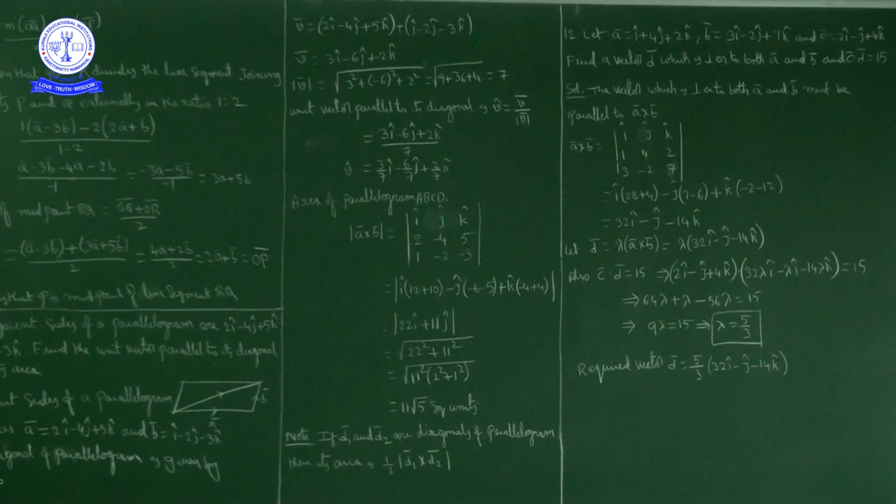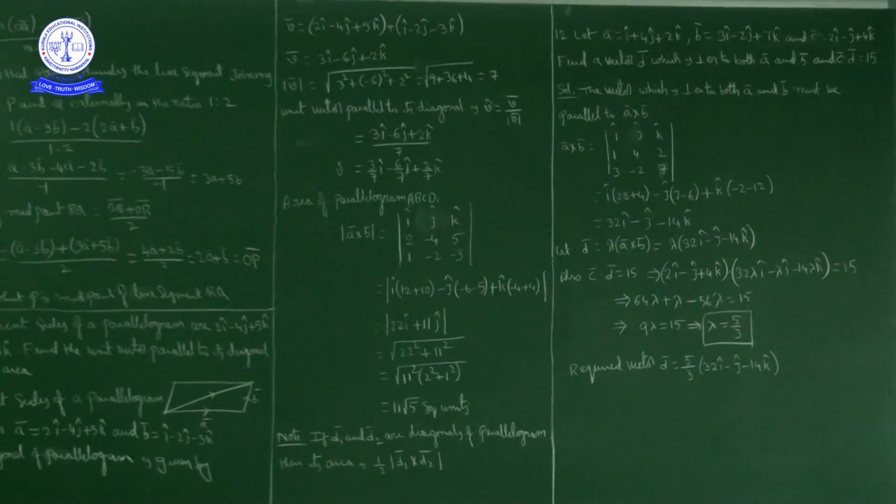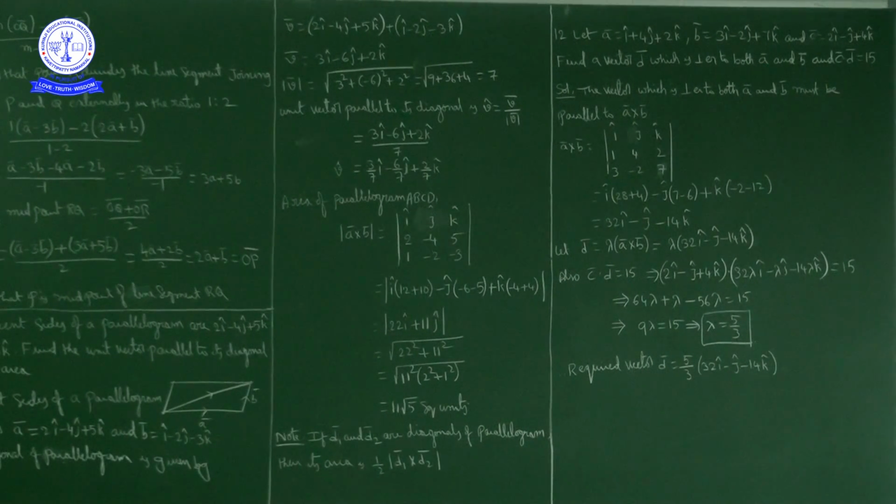These are the vectors given. Find a vector D bar which is perpendicular to both A bar and B bar, that is one condition, and C bar dot D bar is 15.